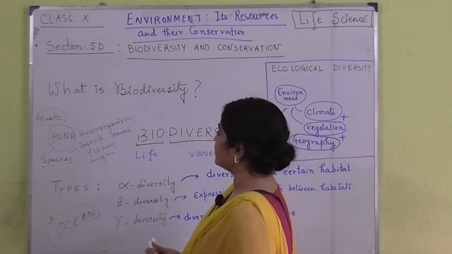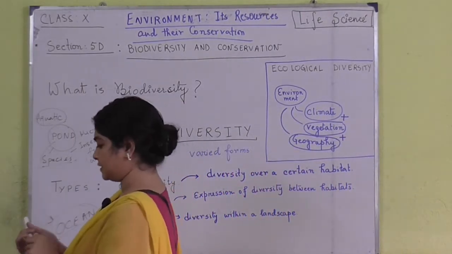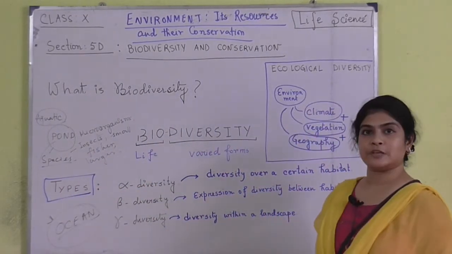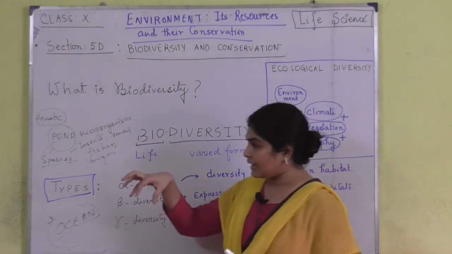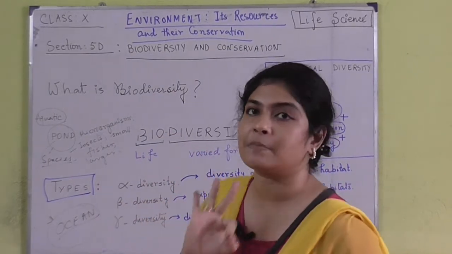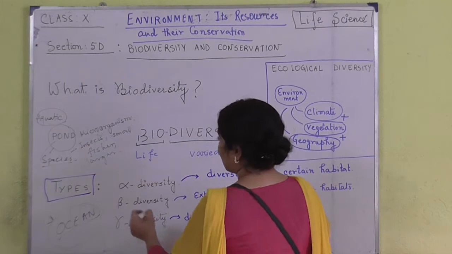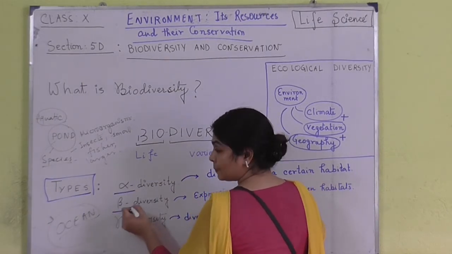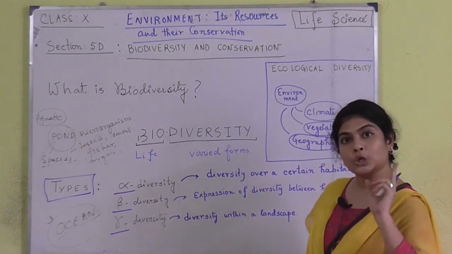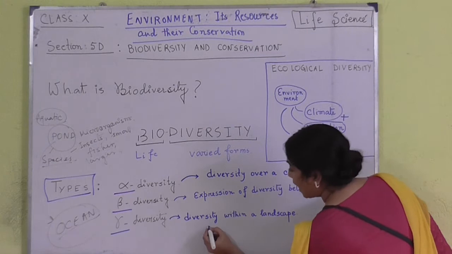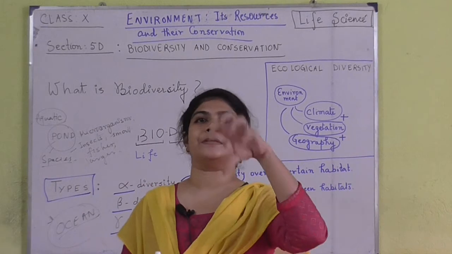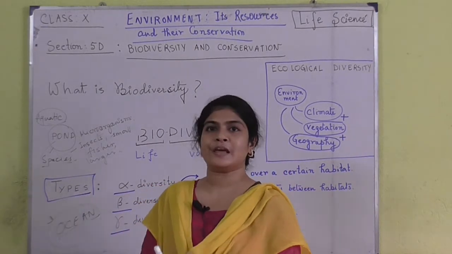Now next we are going to learn about the different types of biodiversity. Based on how much space there is, biodiversity can be divided into three types. One is alpha, the other one is beta, and the last one is gamma. Alpha biodiversity basically talks about the biodiversity of one specific habitat. When we are considering one specific habitat, I will give you an example.